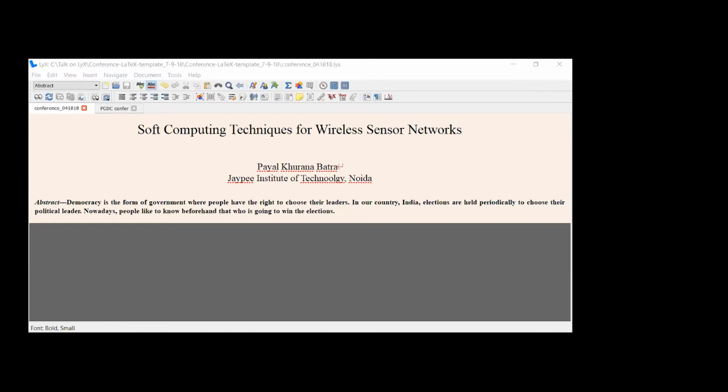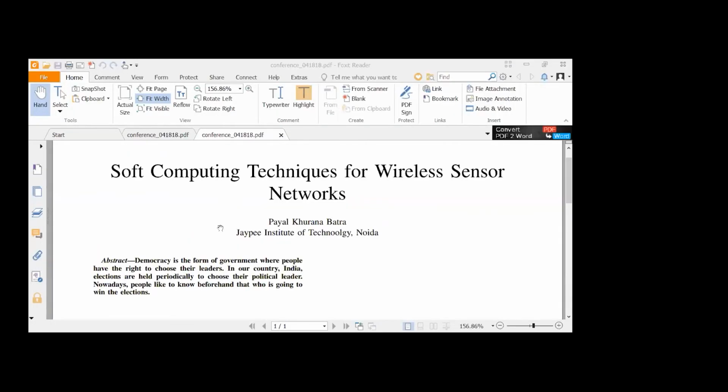Let me stop this sharing so that I can show you the PDF, how it will look. Stop share. So let me open the PDF. So here is the PDF, whatever I wrote is now in the form of the PDF. Look, it is in the same style as you want your IEEE paper. So any problem till this time? Should I proceed further? Yeah, proceed, ma'am.